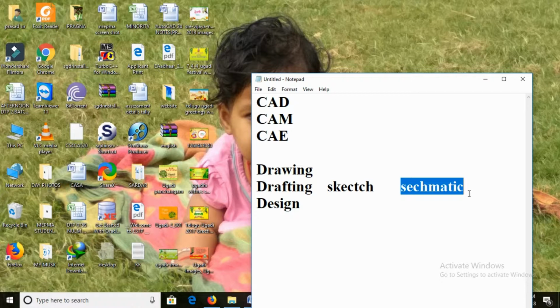Basically, AutoCAD engineers can do only drawing, drafting and design, so we can't do sketching and schematics. If you want to do any schematic or sketching, first we need to finish the drawing. Then after that we go for other courses. Okay, so let me make that particular department clear first.